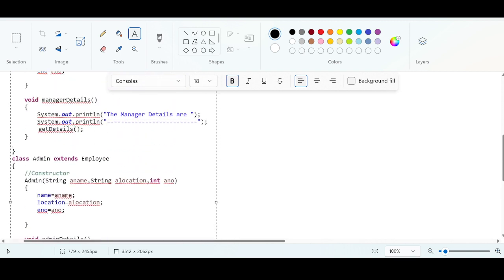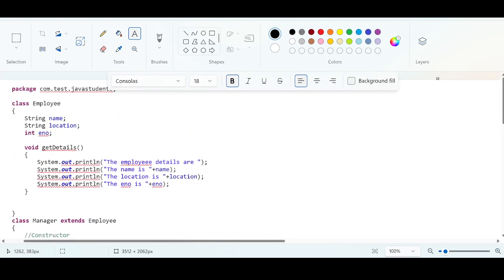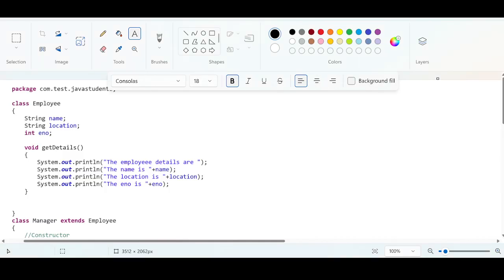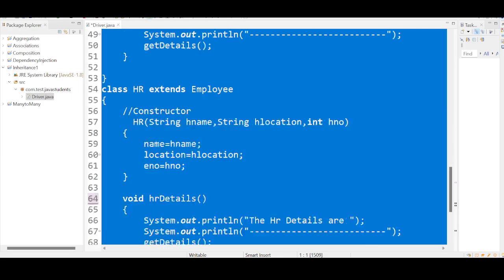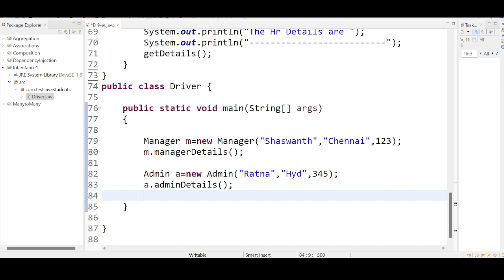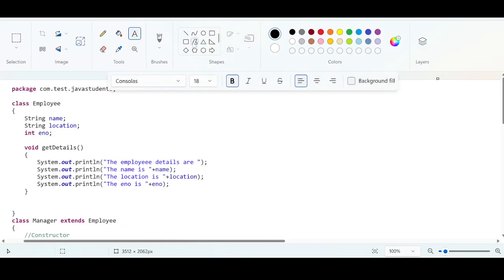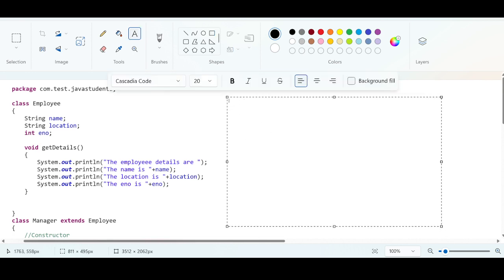I'm going to take till Admin. I'm also going to take the main method. So this is enough. Now focus here. We will understand bit by bit.